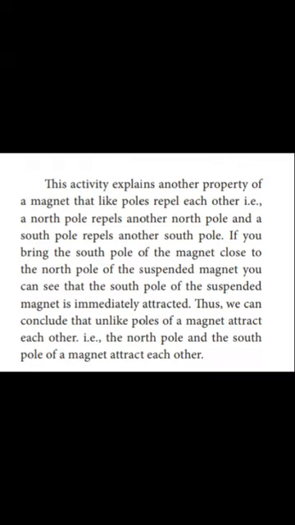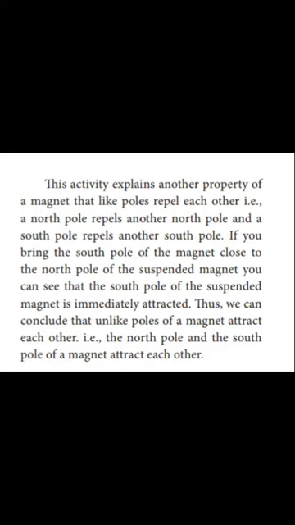Thus, we can conclude that unlike poles of the magnet attract each other and like poles of the magnet repel each other. So, if the like poles are repelling, then it is called the repulsive property of the magnet.